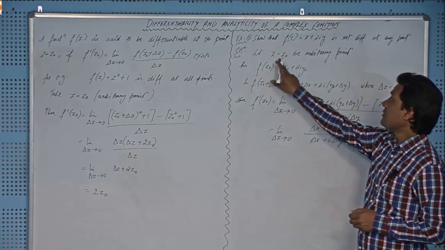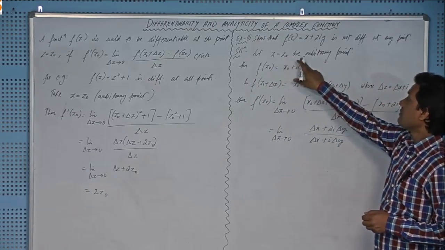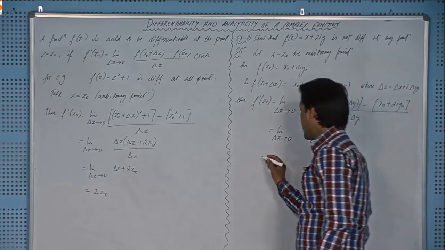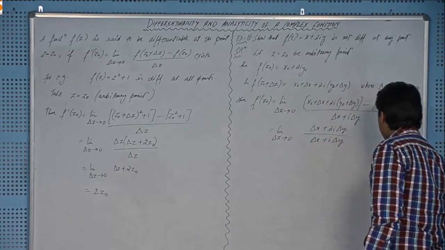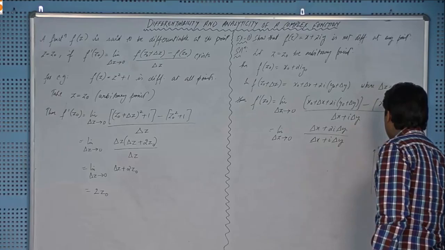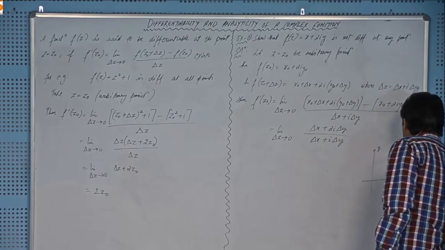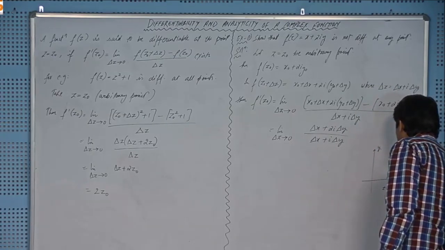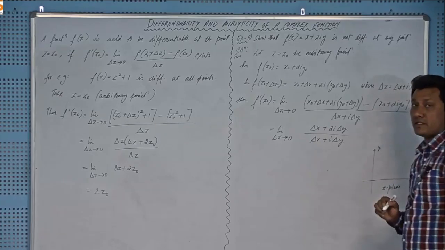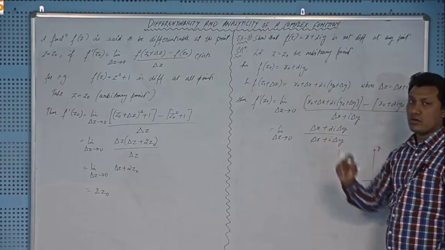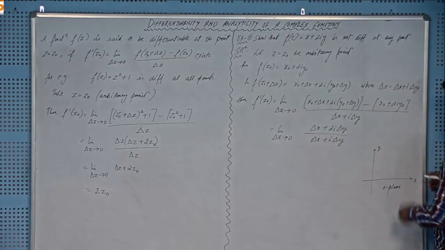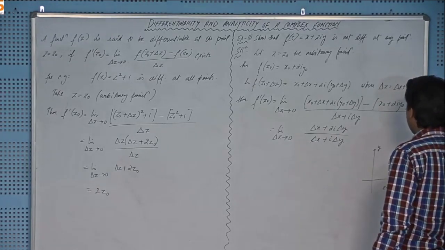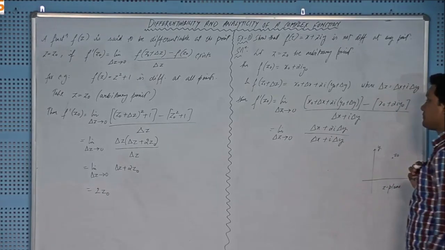Because z naught is an arbitrary point, and since it is an arbitrary point, I should represent it this way. This is my y-axis, this is x-axis, and this is obviously the z-plane, right. We are talking about the z-plane, and this is my point z equal to z naught. Suppose I take this point here, right, in the first quadrant. This is my point z equal to z naught, right.